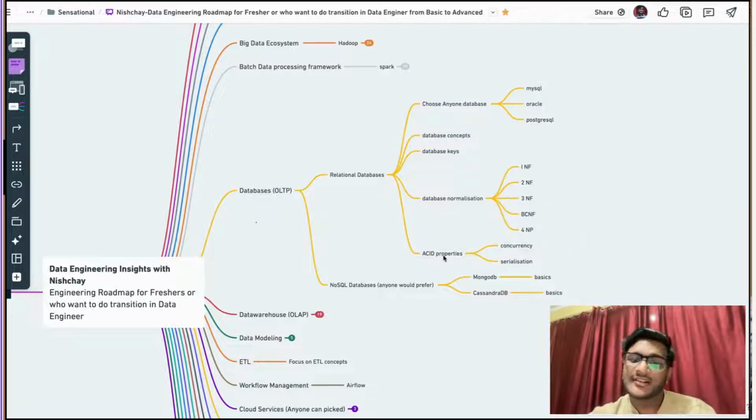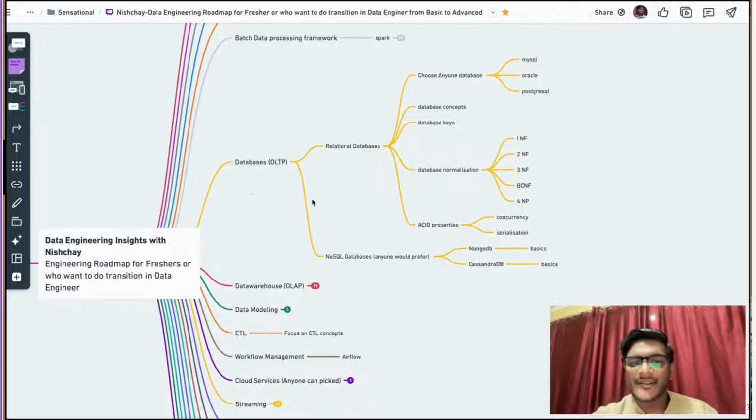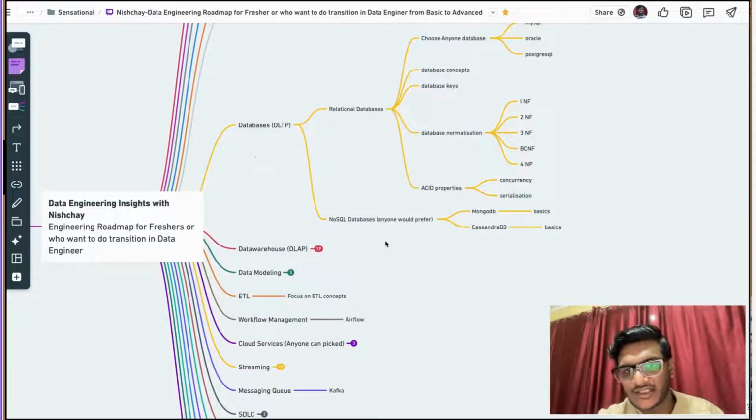Then we have to focus on ACID properties: what the ACID properties are, use cases, concurrency and serialization. You can also focus on database keys like primary key, super key, composite key, and the different types of keys available in an RDBMS. This is the database concept you can prepare for a fresher role in data engineering.